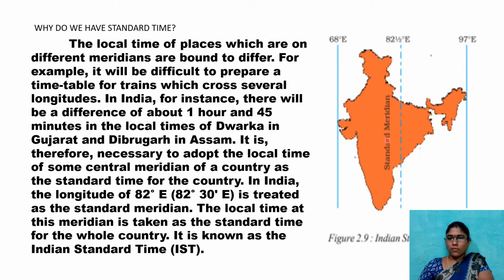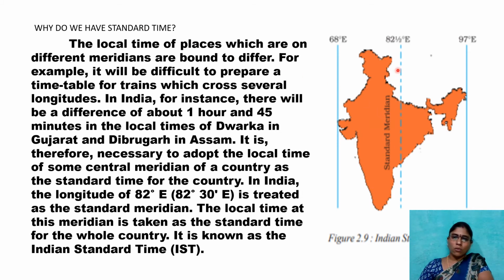Yes or no? If the time is 5 p.m. in Andhra Pradesh, it is the same 5 p.m. in Delhi, the same 5 p.m. in Arunachal Pradesh, the same 5 p.m. in Gujarat, because the standard meridian time is fixed as only one for the whole country. If we followed local time zones, there would be a lot of confusion related to timings, transportation, everything. So every country follows only one meridian fixed by them, and the entire nation follows the same time zone.